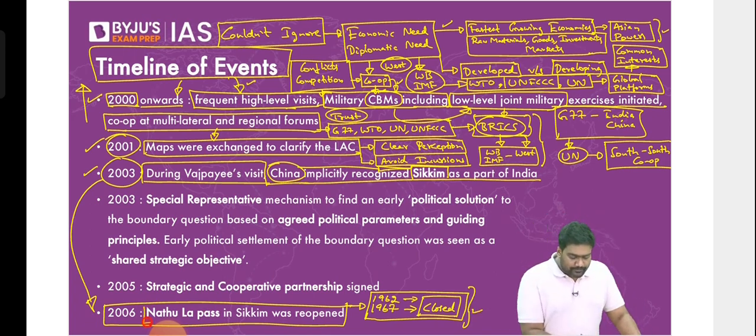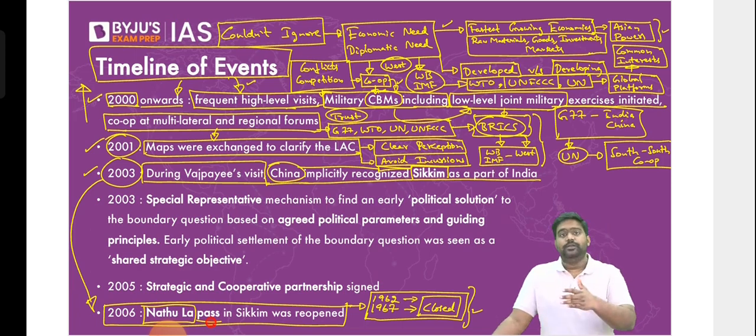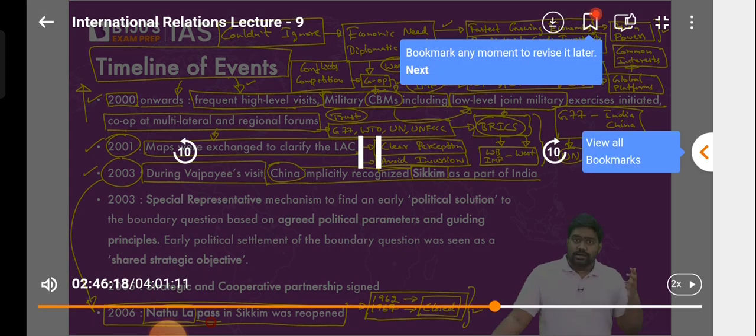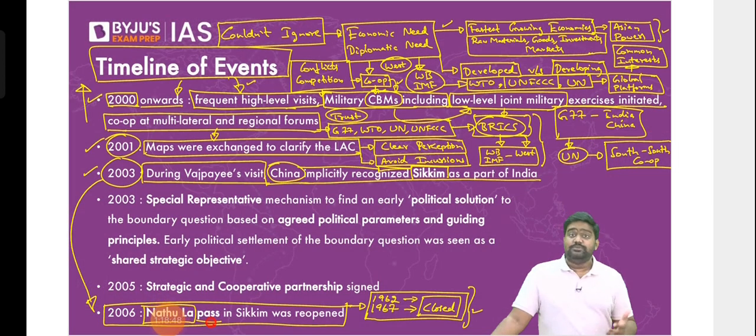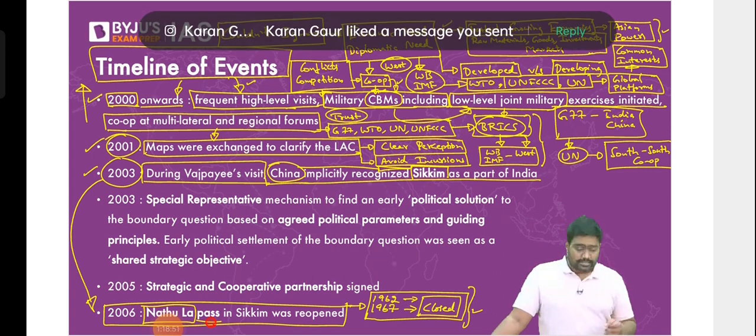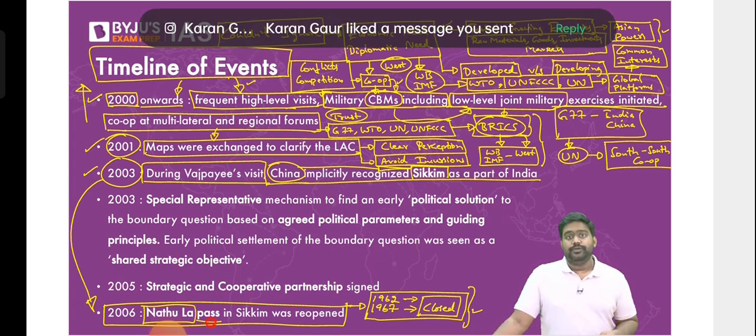I've explained why Nathula is important. It has a lot of historical, cultural significance. It was a trade route which connected Indian civilization with Tibet and China. Buddhism has traveled on the route here. This is a route for Kailash Manasarovar Yatra for Hindu pilgrims. There has been border trade between Sikkim and Tibet since historical times. Plus, it's a strategic location where both India and China have deployed troops. Is that clear? It's next to Doklam and Chumbi Valley. It's a very, very vital location for both the sides.